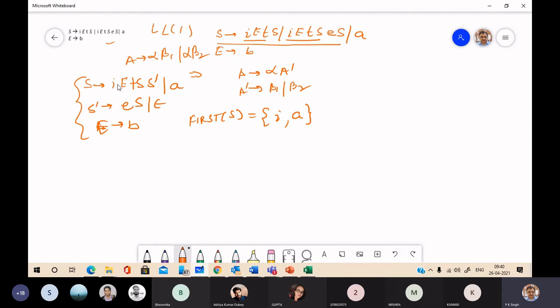So first of S is first of Y1, and Y1 means a terminal symbol, so I. Similarly, first of S dash is E and epsilon. Similarly, first of E is B.